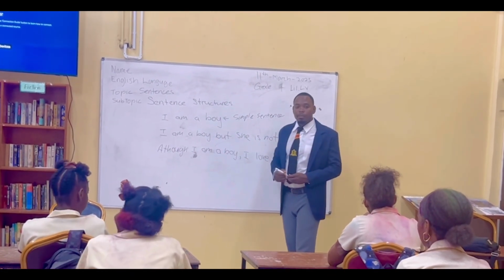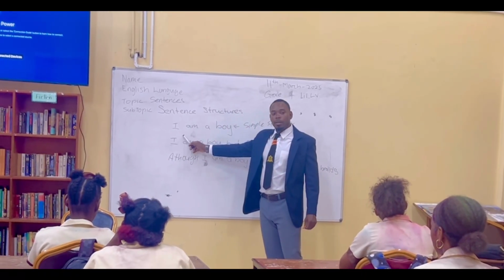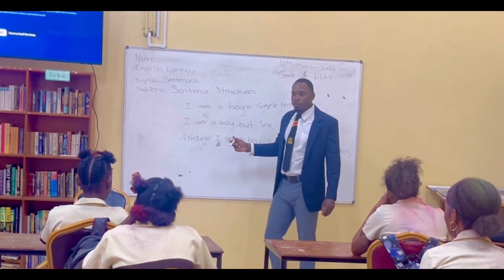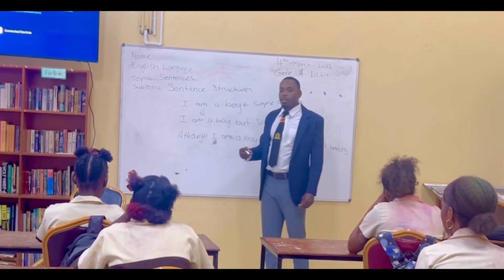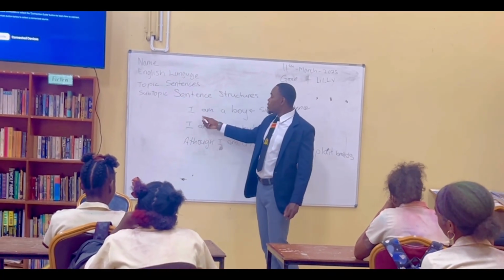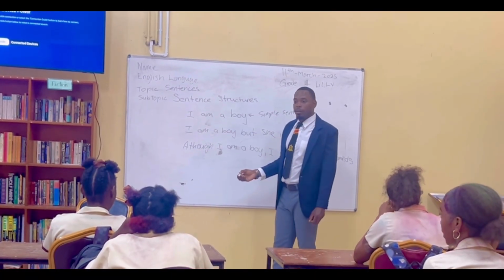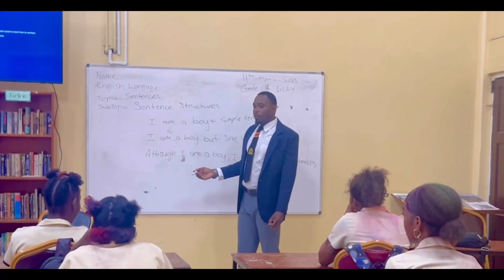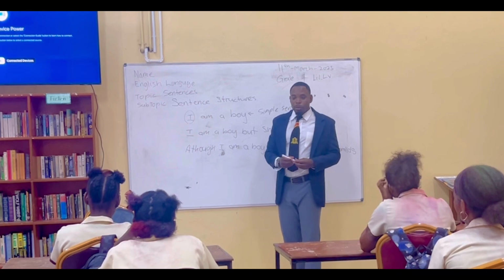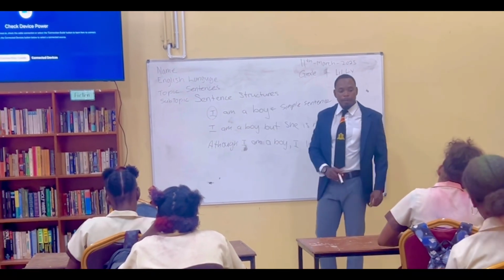Simple sentence. Why is it a simple sentence? Because it has one subject. What's the subject of a sentence? The subject of a sentence is what you're actually talking about. How many objects or persons are you talking about in this sentence? One. It's singular. I. One. So it's a simple sentence. Okay? So our topic today, just head up, sentence structures.